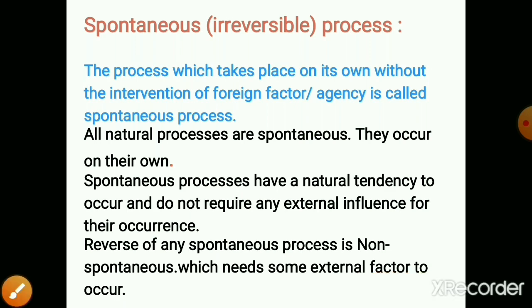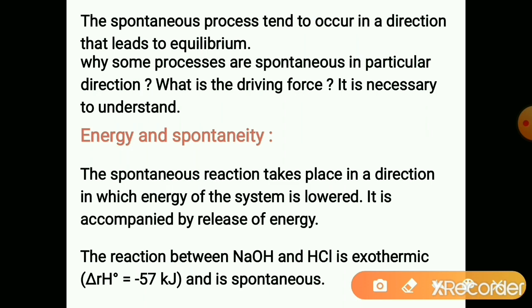Let us see about the factors. The spontaneous process tends to occur in a direction which leads to equilibrium. So these spontaneous processes occur in a particular direction only. They choose the direction in which they acquire equilibrium.